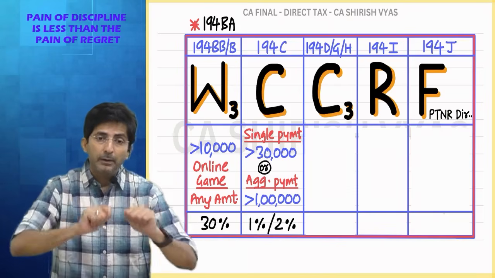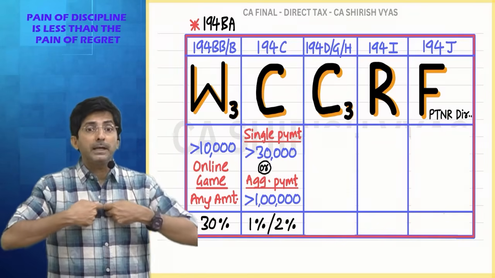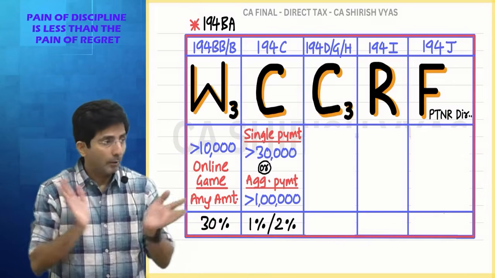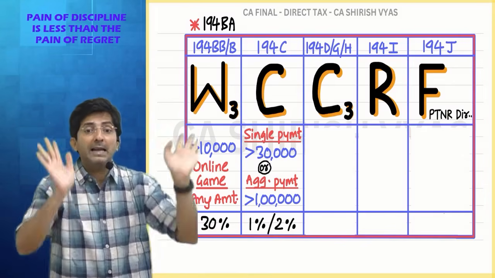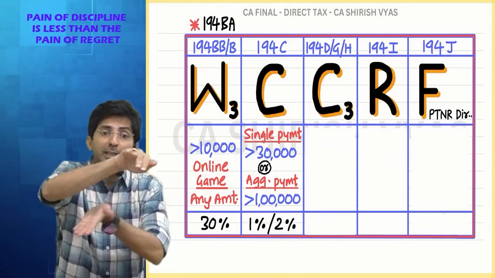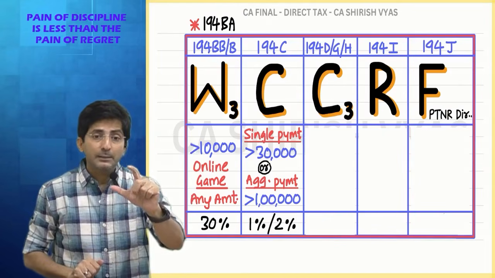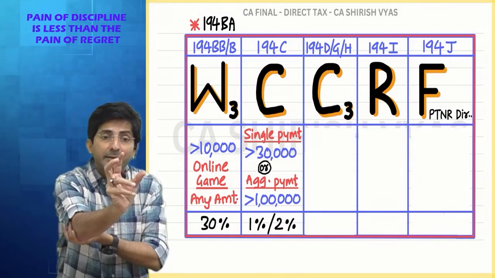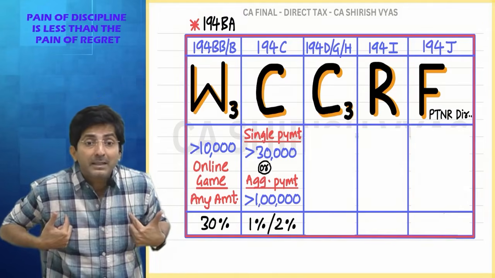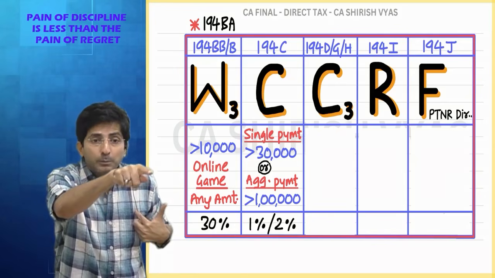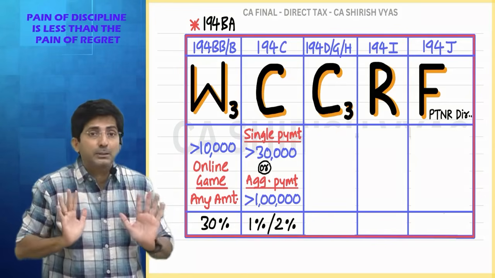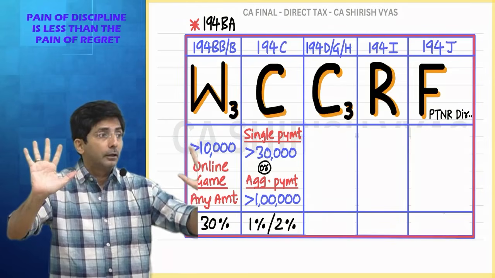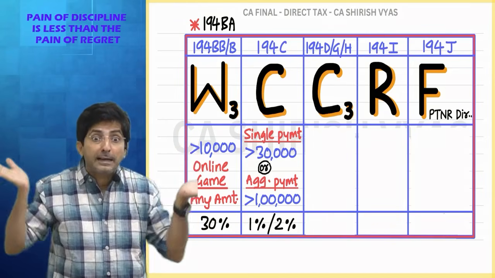He will hire labor. So although I might be making a payment of 5 lakhs to him, that full 5 lakhs is not his profit, na? In that he has a lot of cost like material, labor. His margin is hardly something. But do I know the margin? My contractor's profit margin, I don't know. I just know I'm making a payment of 5 lakhs and I'm deducting TDS on the full 5 lakhs.